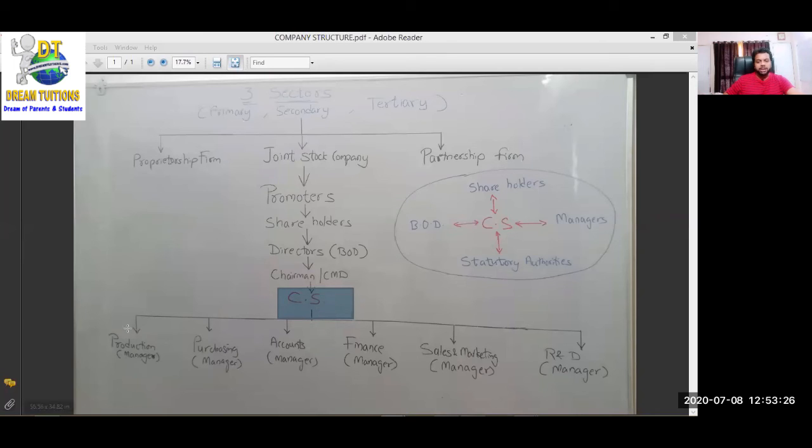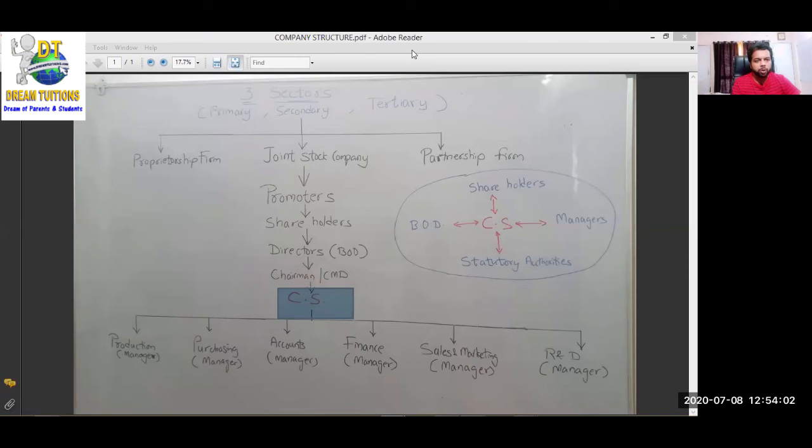Only in the production department do other people like engineers come. Rest of the departments: purchasing department, commerce; account department, commerce; finance department, commerce; sales and marketing department, commerce. In production and in R&D, these are the only 2 departments where we need students from science. Rest of the departments are actually monopolies of commerce students. Commerce students are required in a company at many places, starting from including CS, that is company secretary.